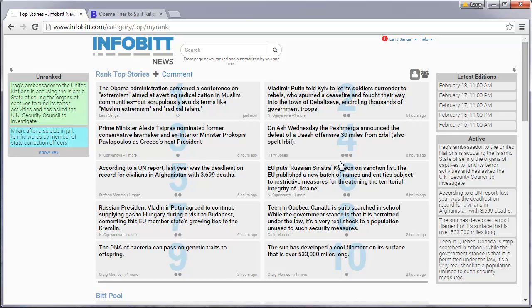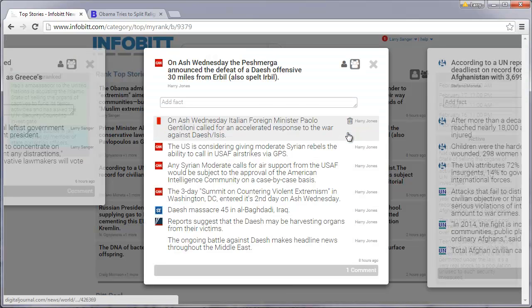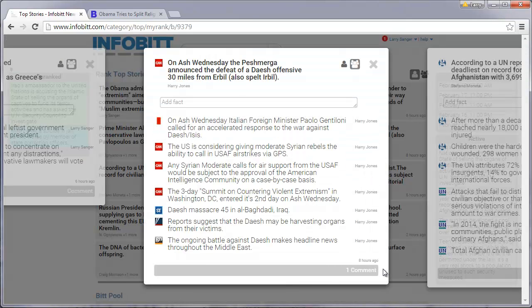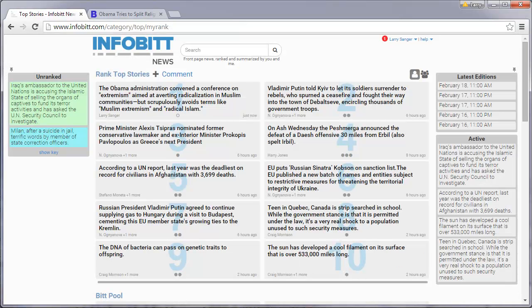Now, to get 3, you have to add 8 facts. You don't have to do that. If you make an 8-fact bit, though, then it's generally pretty good. As Harry here has done, he's added multiple sources, and the overall coverage of the story is apt to be rather good. Now, you can get the basic idea with just 1 or 2 facts.